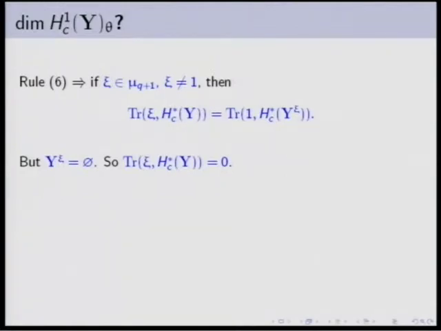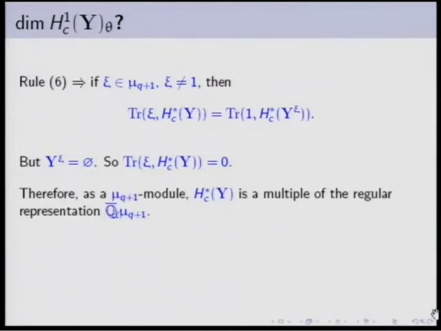So the trace of any non-trivial element on this alternating sum is 0. This is a classical exercise in character theory. It tells you that it is a multiple of the regular representation of mu q plus 1. But in the regular representation of mu q plus 1, all the linear characters have the same multiplicity, namely the multiplicity 1.